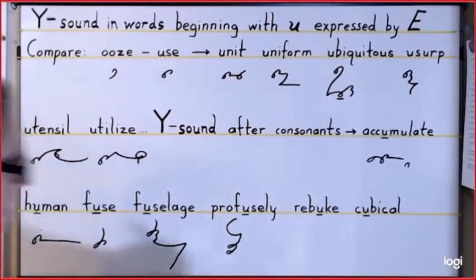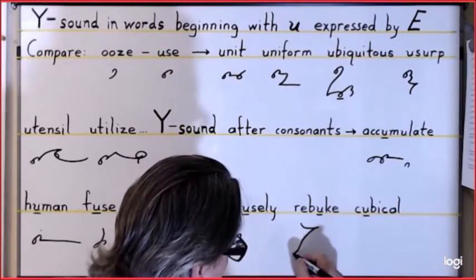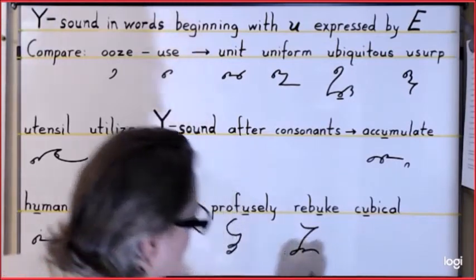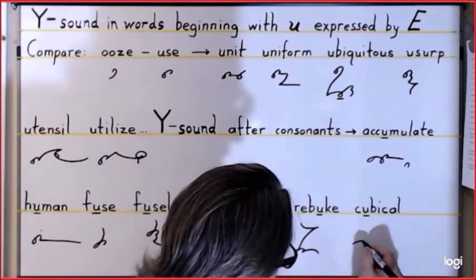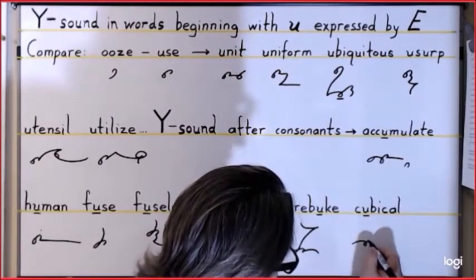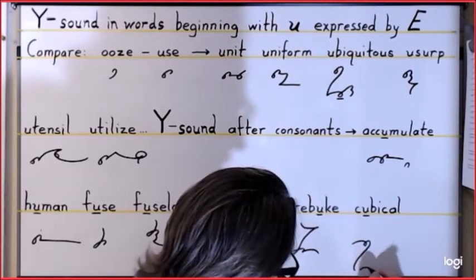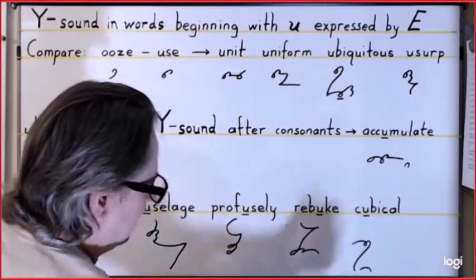For rebuke, it will be the R, the B, the small circle E, the U hook, and the K. And for cubicle, write the K, small circle E, U hook, the B, and the disjoined K for the CAL at the end.